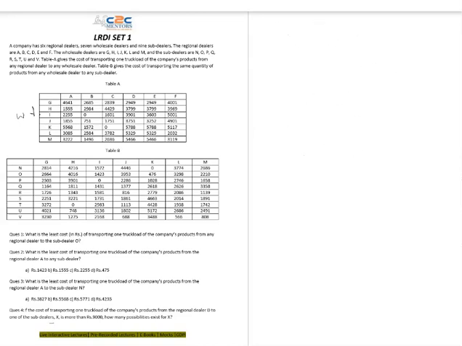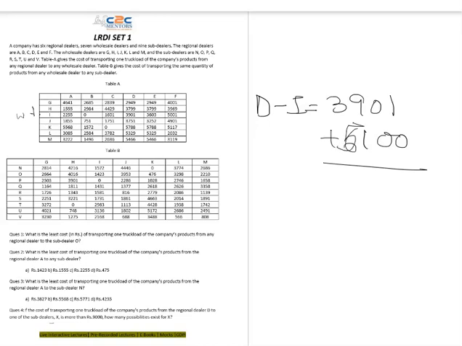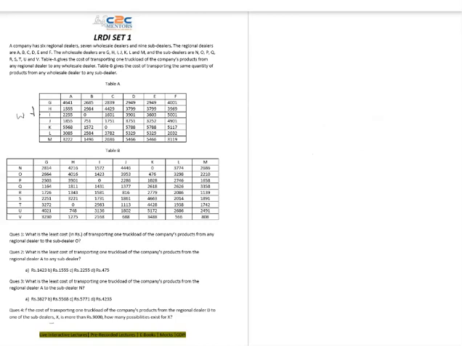Okay. Next is D to I, that is given as 3,901. If it is 3,901, I need to add 100 and 5,000, so 5,100. I need a value greater than 5,100 in the I section. Is there any cost greater than 5,100? No, there is no cost greater than 5,100. So definitely this case will also not be considered.